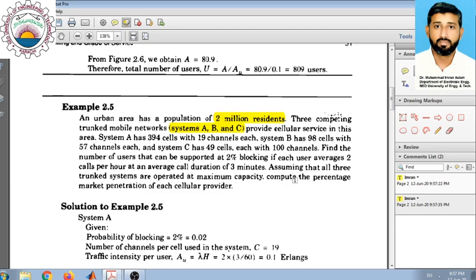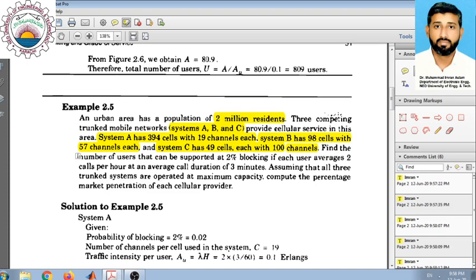Of course, because these are three different systems, they have three different implementations which are defined in the problem. System A has 394 cells with 19 channels each. System B has 98 cells with 57 channels each, and system C has 49 cells with 100 channels each. So each of the systems is defined by a specific number of cells in the area, and each cell has a specific number of channels.